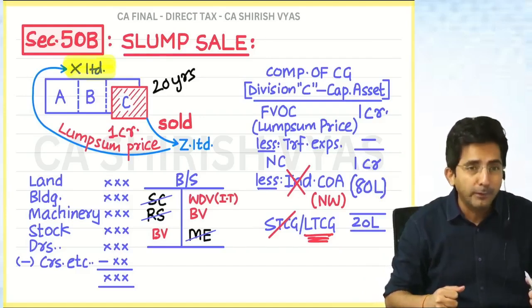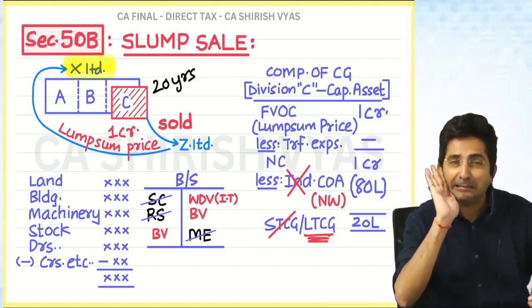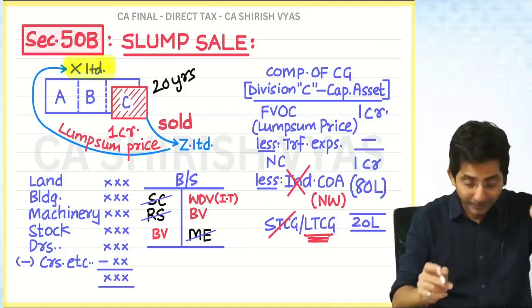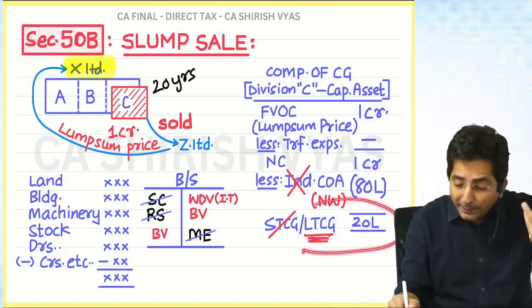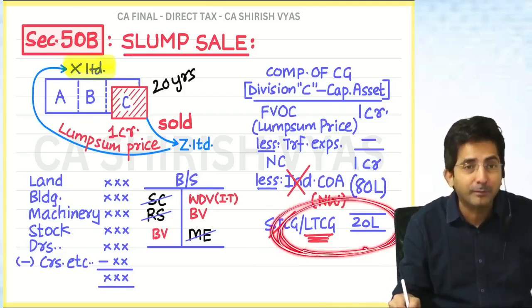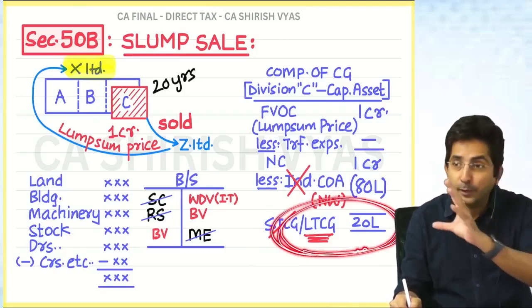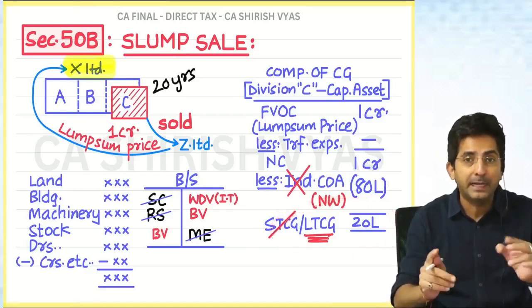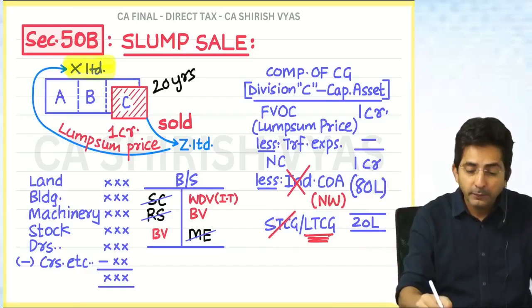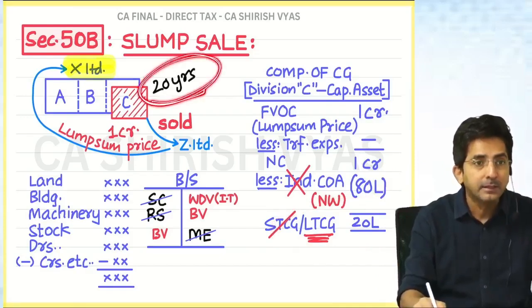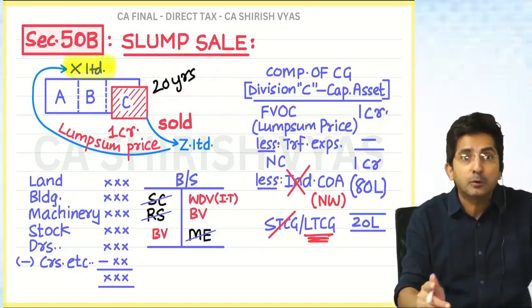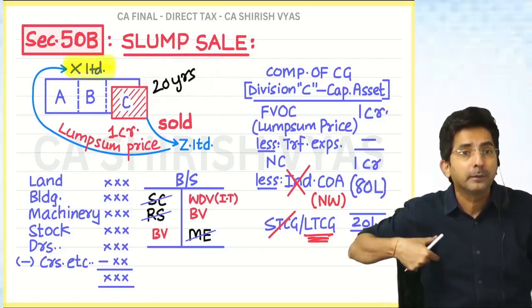You know what the government will say? Instead of crying, be grateful for what you are getting: the character of long term. In a slump sale, there is one hidden advantage. Because we are calculating the capital gains for the whole business, we see the life of the business. And since the life is 20 years, the entire business gets the tag of long term.